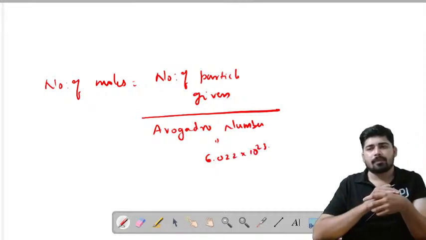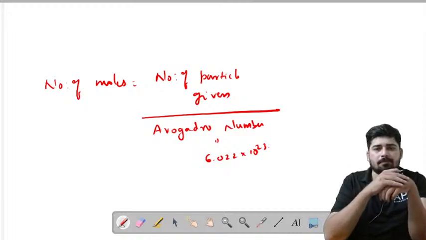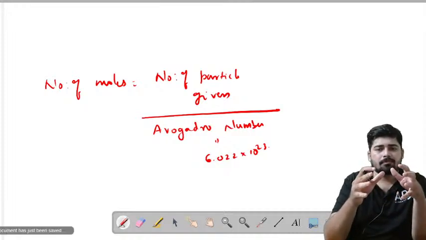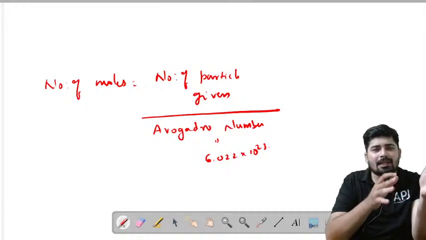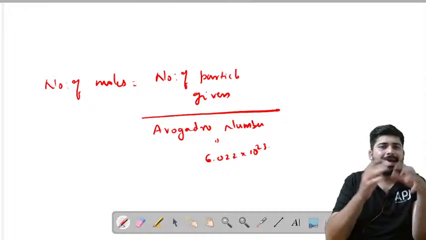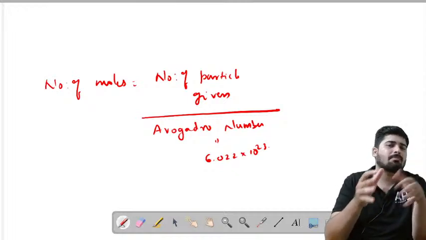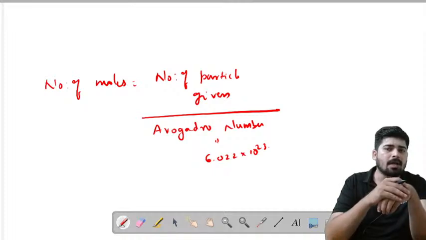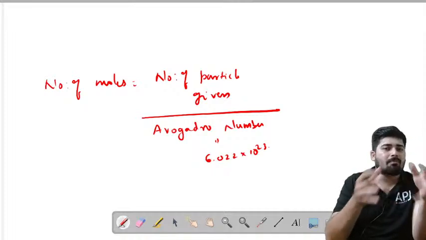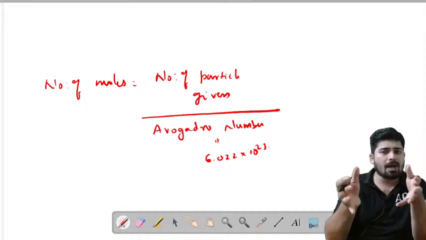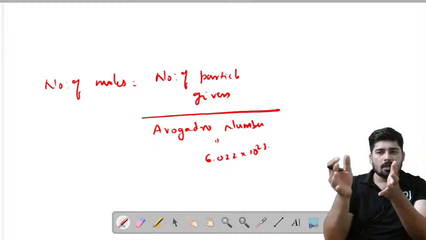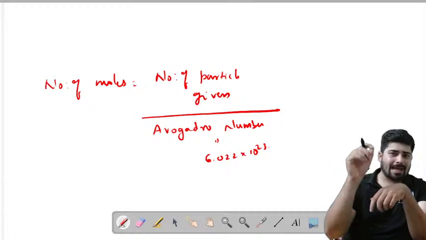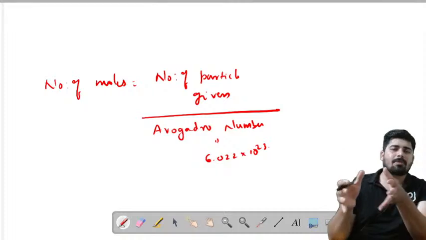So let's say I gave you a quantity: X number of oxygen atoms present in a sample, and I am asking you to find out the number of moles of that sample. What you have to do is use this equation, that is X particles divided by Avogadro number.